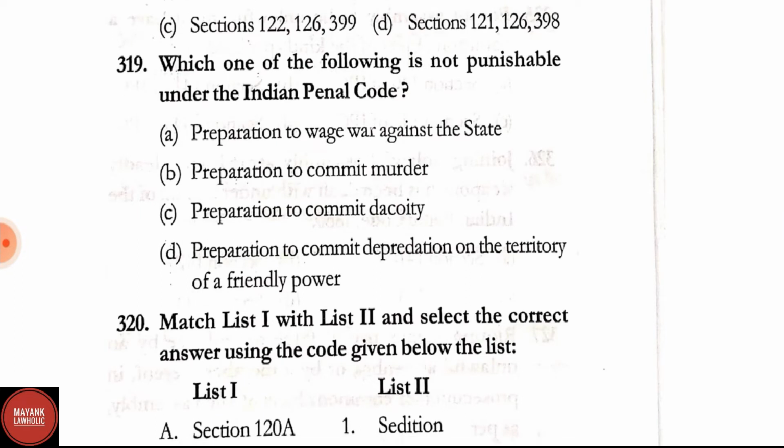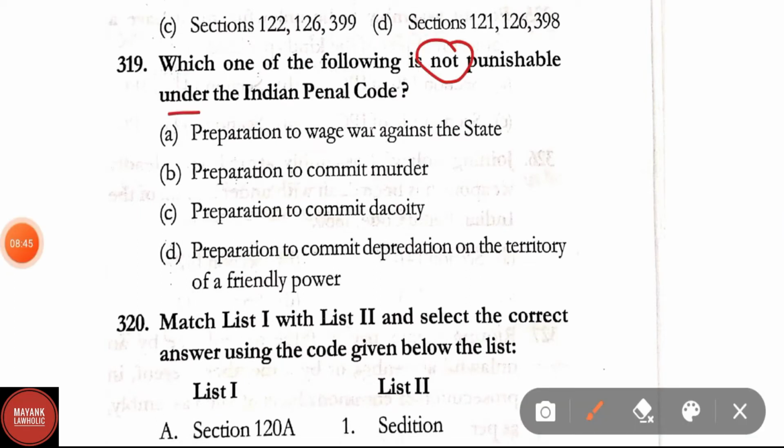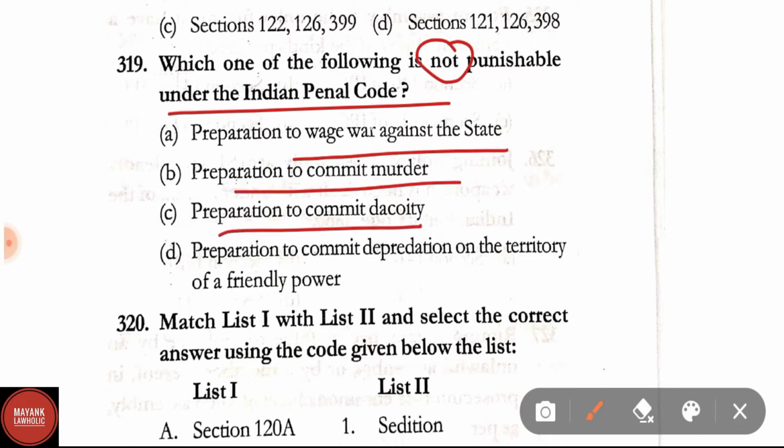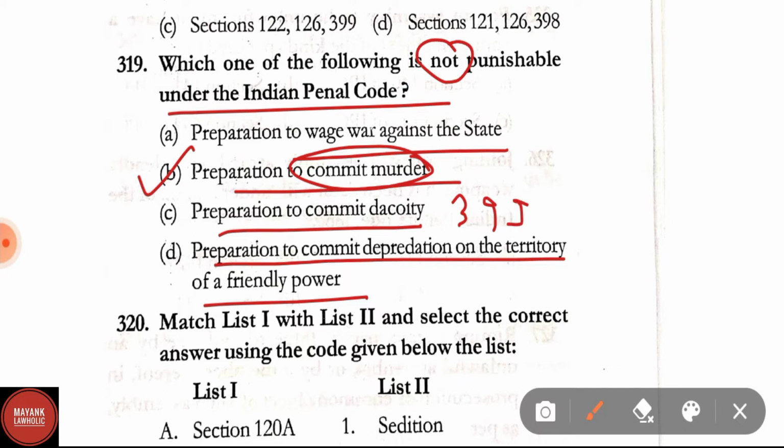Question number 319. Which of the following is not punishable under the IPC? Options are preparation to wage war against the state, preparation to commit murder, preparation to commit dacoity, preparation to commit depredation on the territory of friendly power. Here the correct answer is option B, that is preparation to commit murder. Preparation to commit murder is not punishable. Murder and culpable homicide not amounting to murder is punishable. Whereas preparation to wage war against the state is punishable, preparation to commit dacoity is punishable, and preparation to commit depredation on the territory of a friendly power is also punishable. All these sections we have discussed in the last section, Section 122, Section 126 and Section 399, that is related to preparation to commit dacoity.